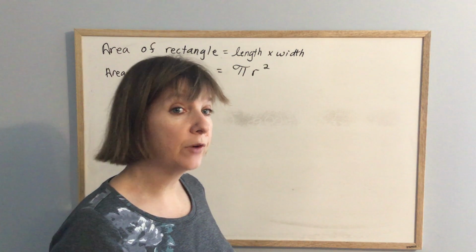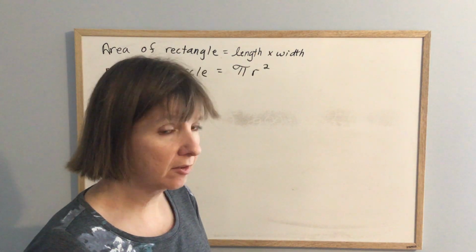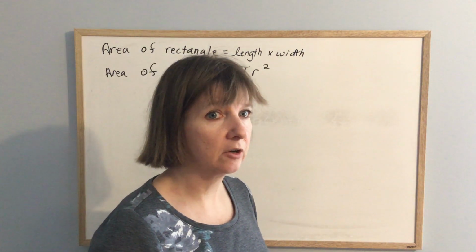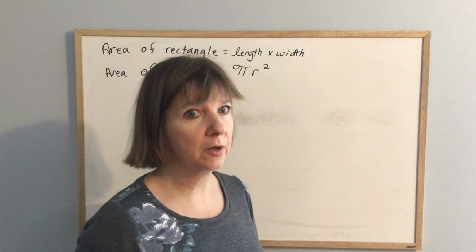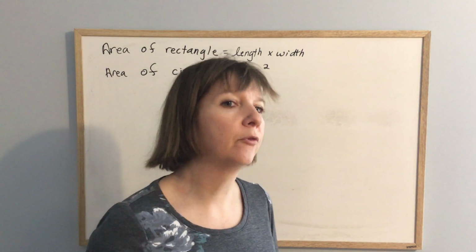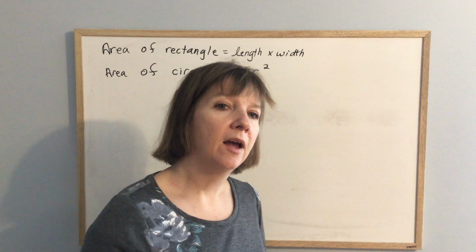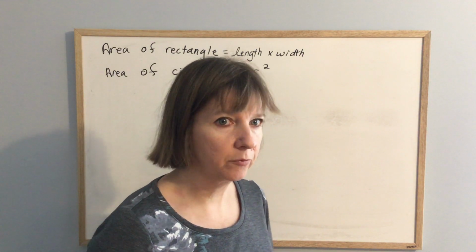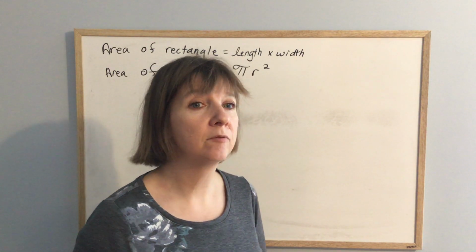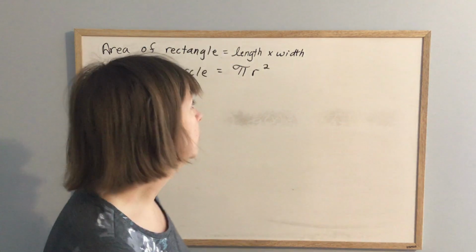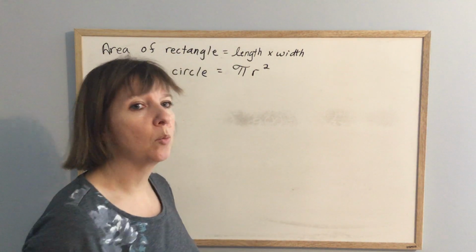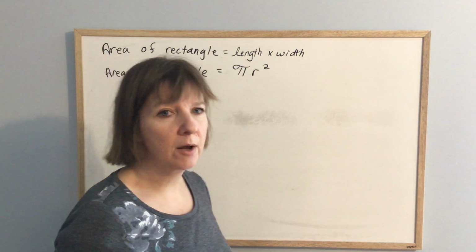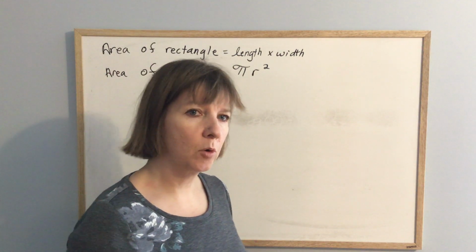Most, if not all of you, should have a pi button somewhere on your calculator. If you can't find it, ask somebody who has the same calculator you do, or post a picture of it in Google Hangouts. I'll find it on there for you and tell you where it is. Your pi button comes in very handy, because if you do your calculations with 3.14, you've actually rounded pi off and your answer won't be as accurate.